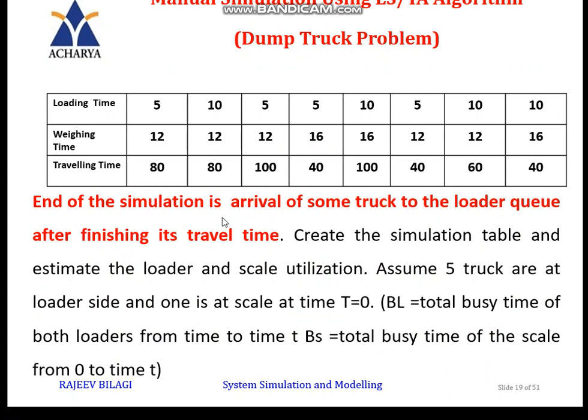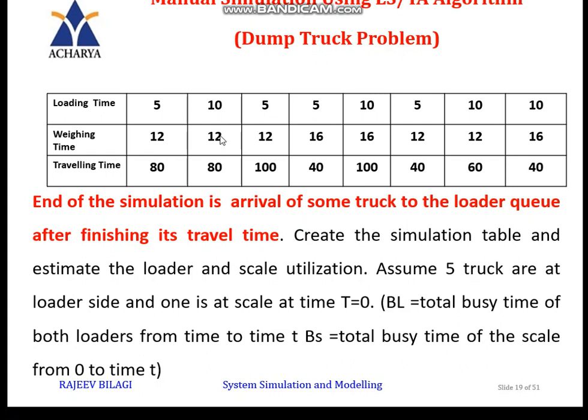Now there is one particular problem, where the loading times are 5, 10, 5, 5, 10, 5, 10, 10. It does not mean that there are 8 trucks. Whichever truck comes first to L1 and L2, the time required for that is, say, 5 minutes, and for the other it is 10 minutes. In the given scenario, if you look at L1 and L2, DT1 will take 5 minutes and DT2 will take 10 minutes. Like that, these are the times. For the weighing time, whichever comes first will take 12 minutes, and whichever comes second will also take 12 minutes.